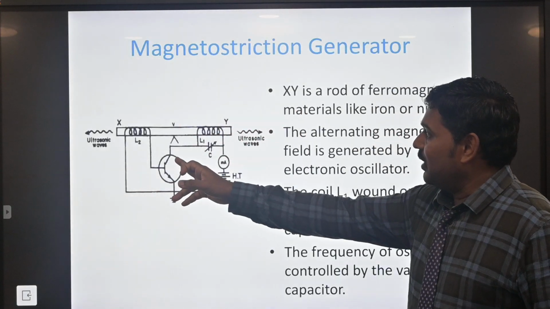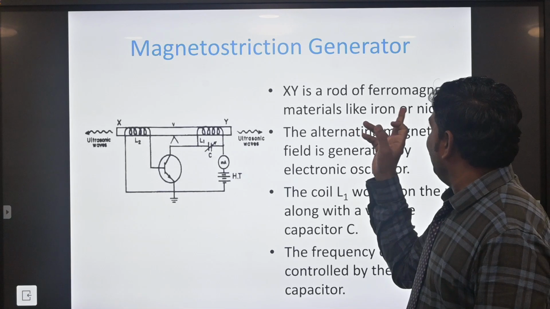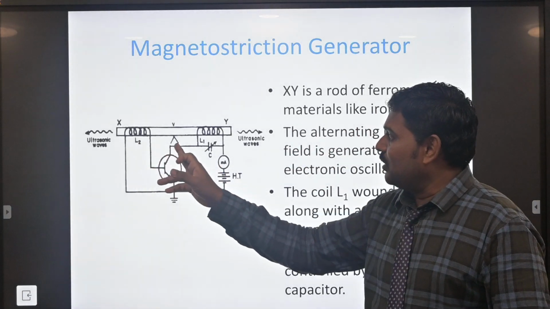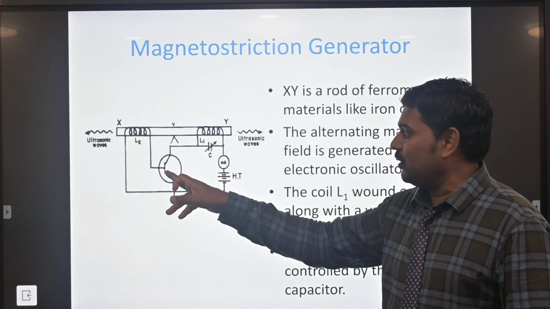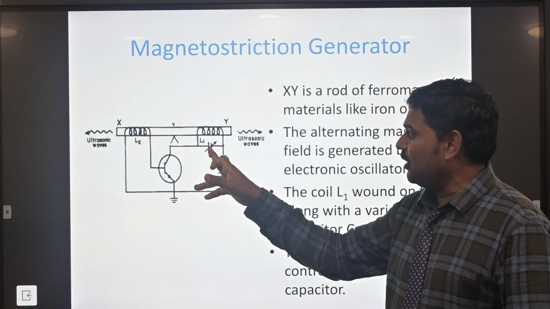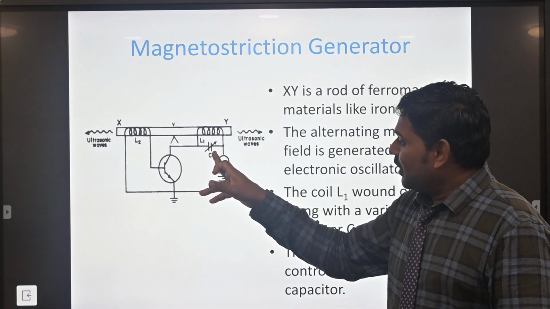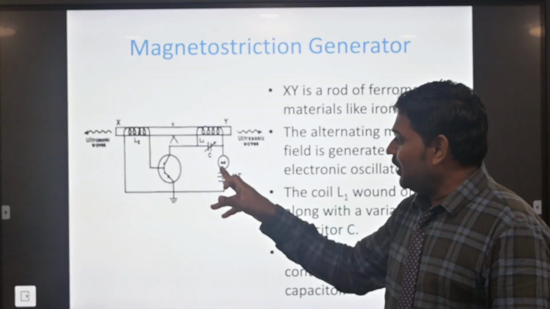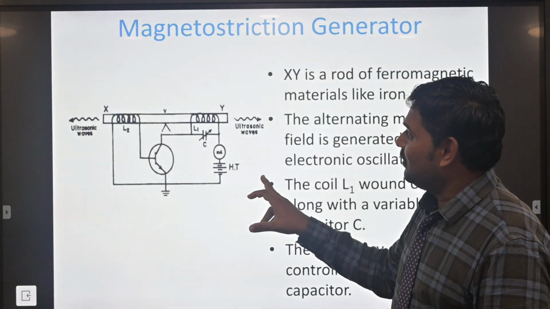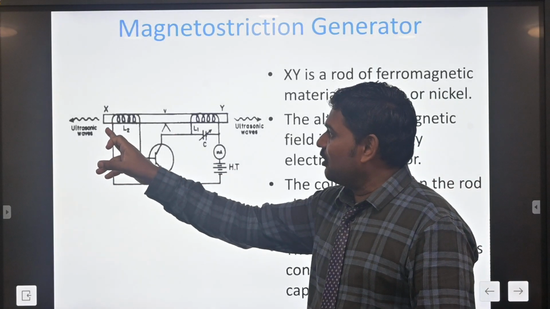XY is the rod of ferromagnetic material like iron or nickel. L1, L2 is the primary coil, connected to the transistor. The transistor is again connected in parallel to the condenser or capacitor, and connected to the milliammeter, and is fed through the batteries. It forms the XO plane.